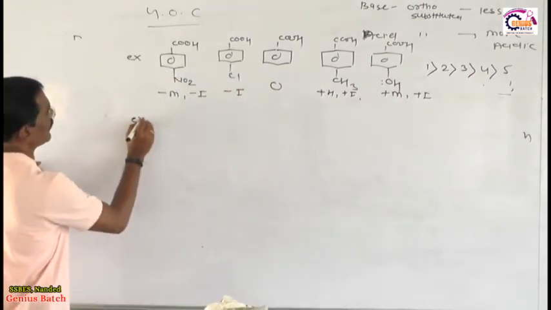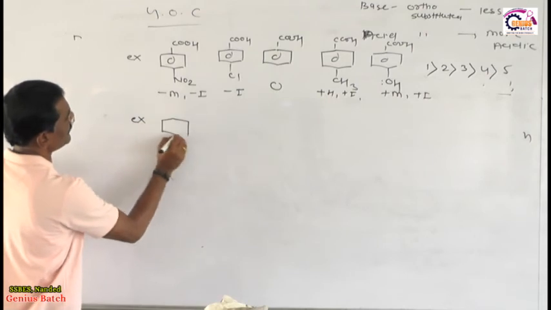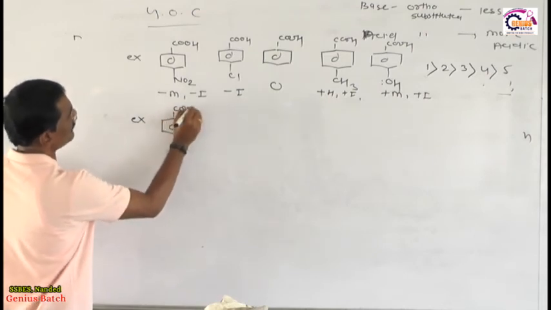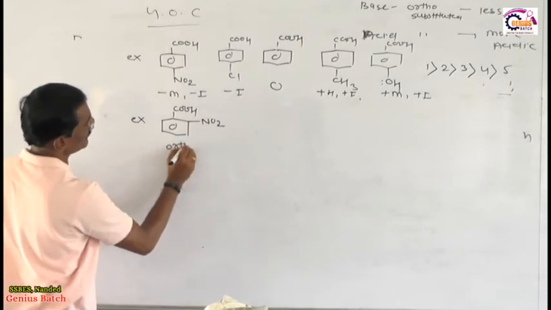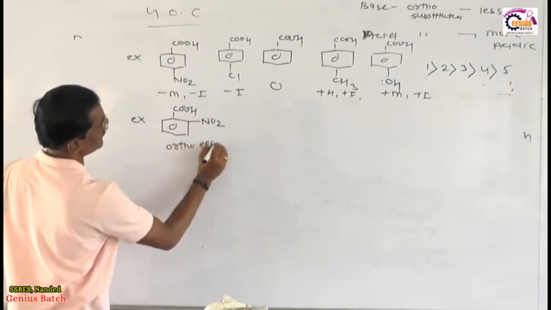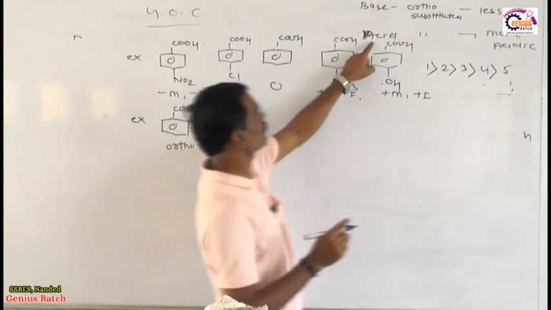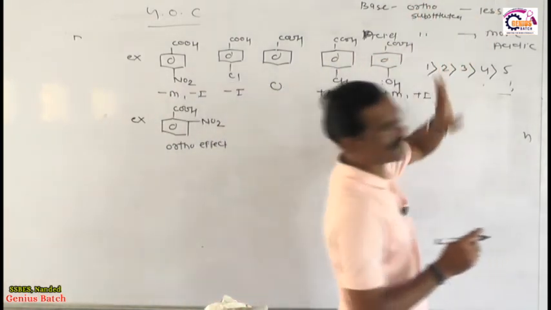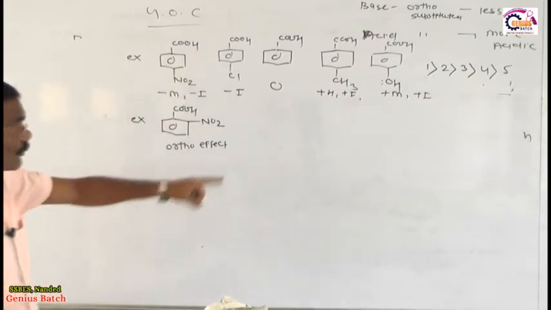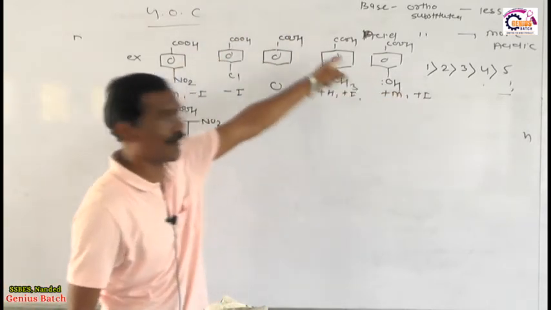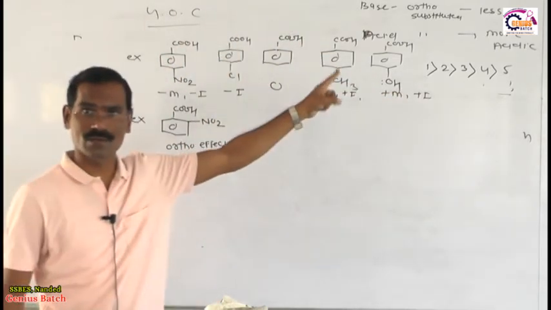Suppose I have taken in front of you another example related to acidic strength. I am putting here COOH, here NO2, ortho effect. This is ortho effect. सबसे स्ट्रॉन्ग एसिड रहेगा, क्योंकि एसिड में आर्थो सब्स्टिट्यूटेड वाला मोर एसिडिक रहेगा, बेस में आर्थो सब्स्टिट्यूटेड वाला लेस बेसिक रहेगा. Write down golden key point, golden key point, keep in your mind always and forever, golden key point.